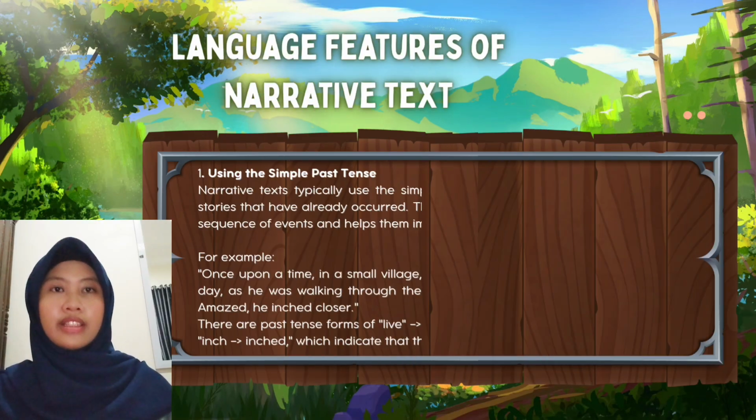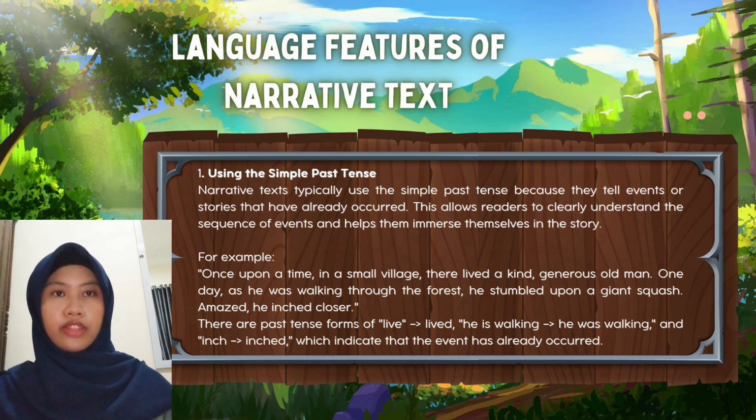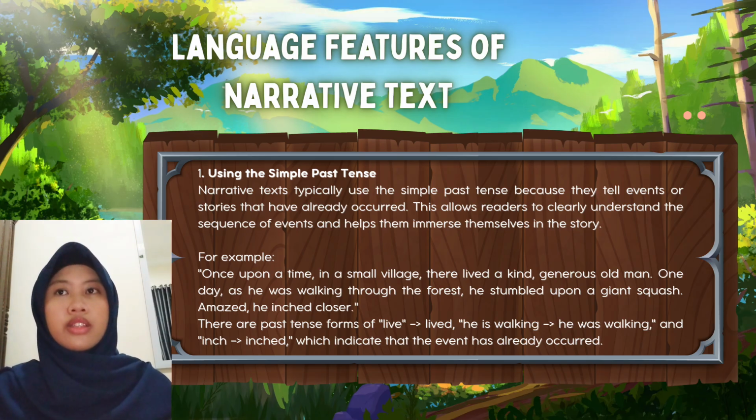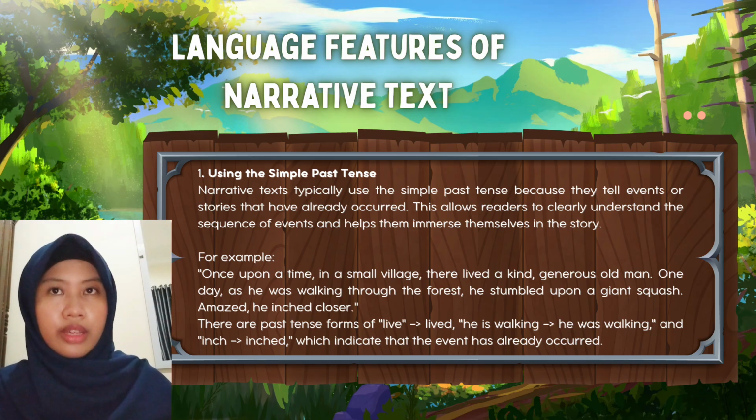Next slide is language features of narrative text. First is using the simple past tense. Narrative texts typically use the simple past tense because they tell events or stories that have already occurred. This allows readers to clearly understand the sequence of events and helps them immerse themselves in the story.